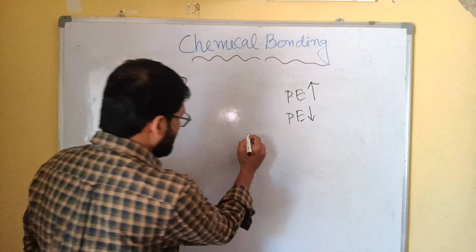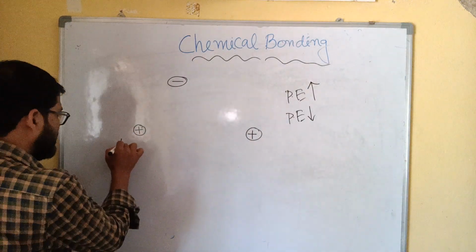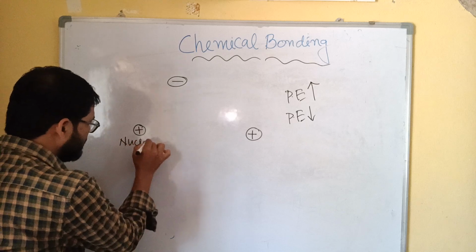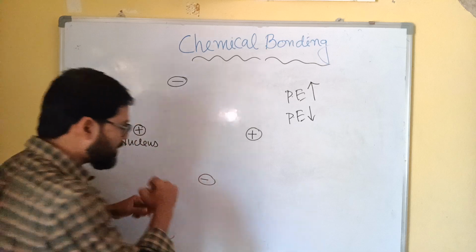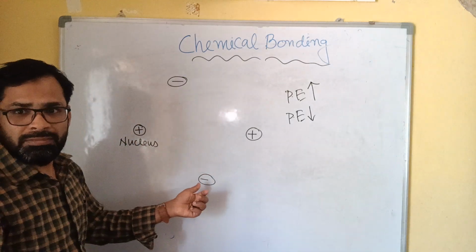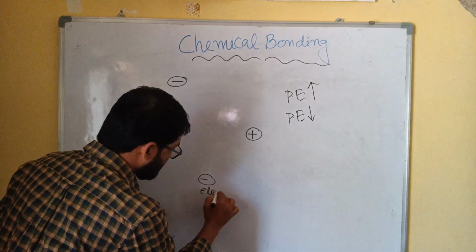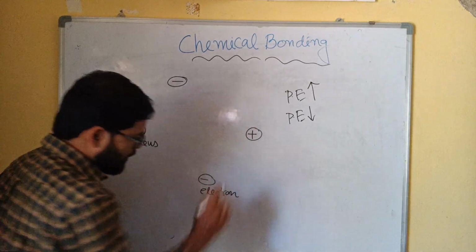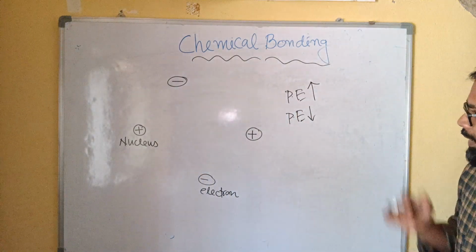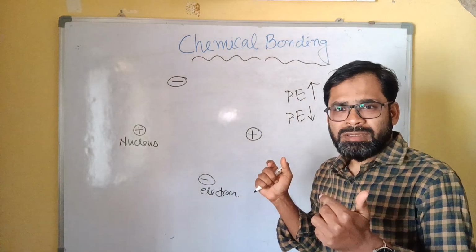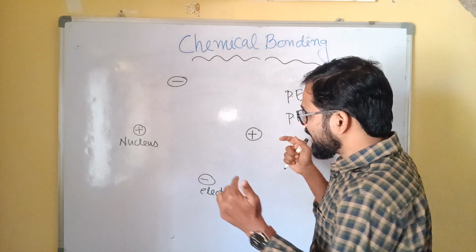Another element also has a central positive nucleus and outside negative electrons. When two atoms approach each other, they try to combine.